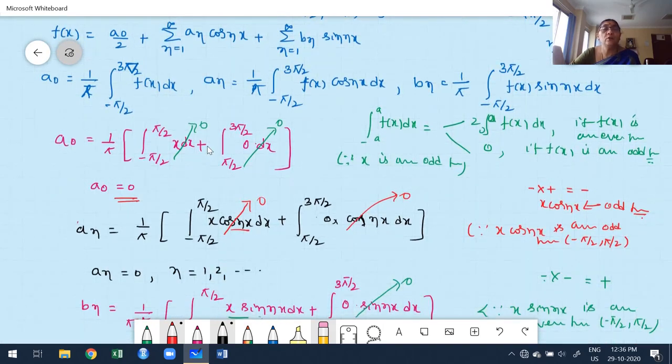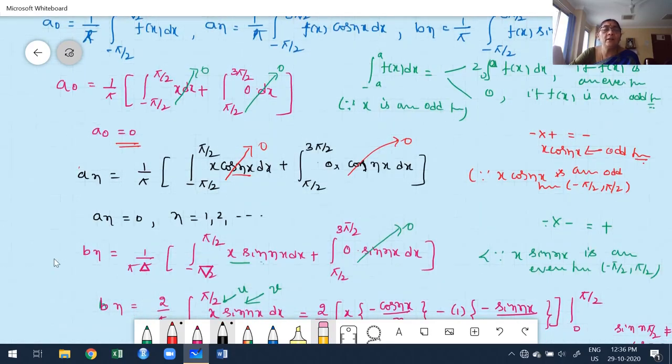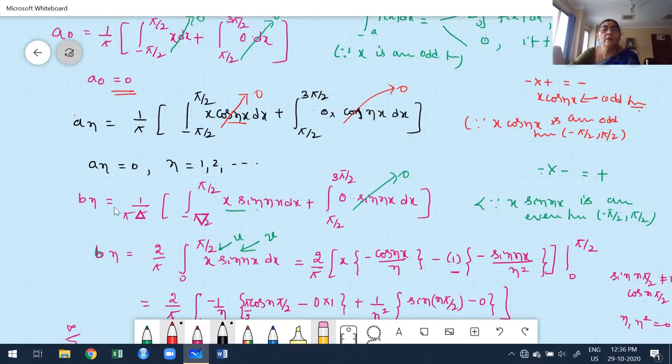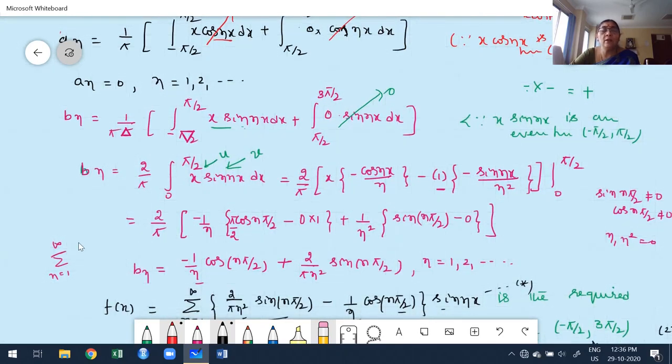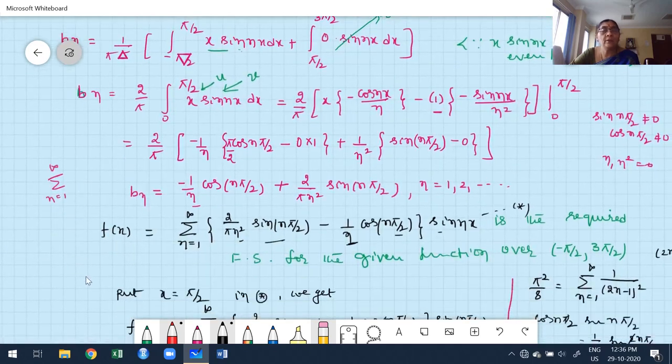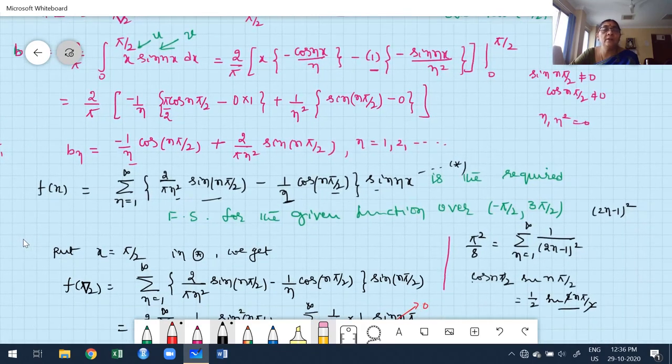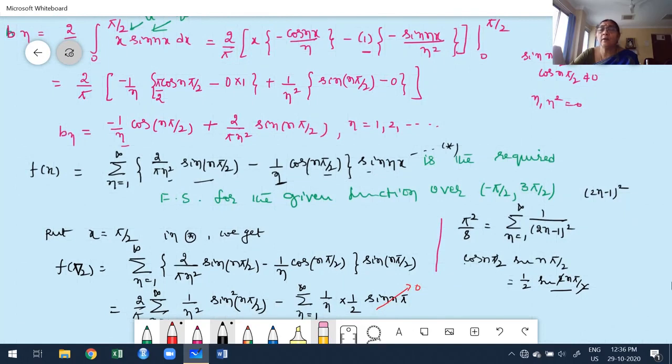After that, you split the integral. Once you split the integral, use the definite integral property. Automatically, we get a naught and an as 0, only retaining bn, with only half of the interval. Carefully evaluate, apply the limits. After that, you construct the Fourier series. Equate this Fourier series to the required result.